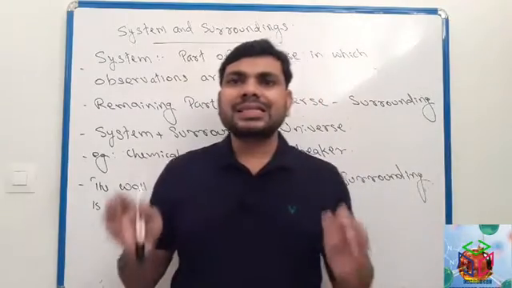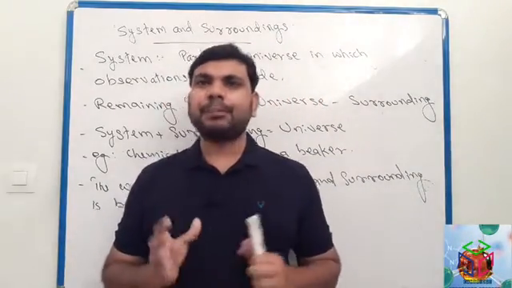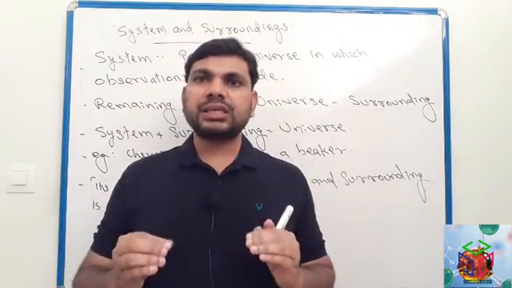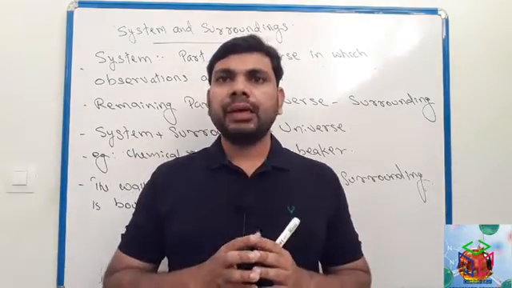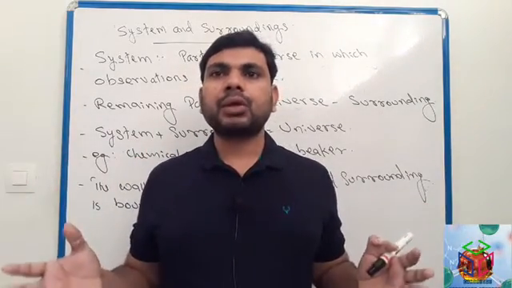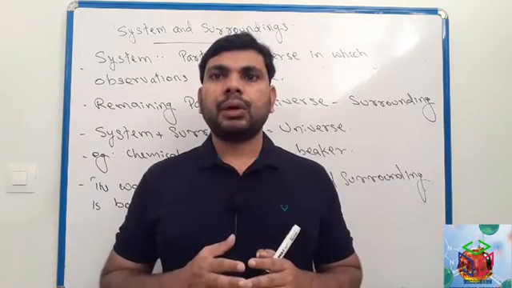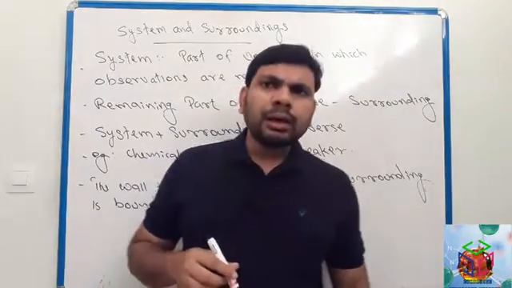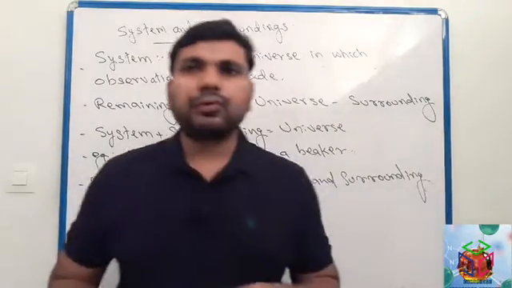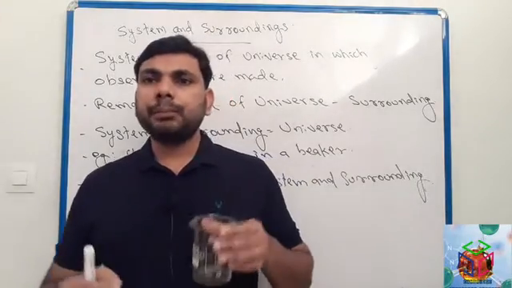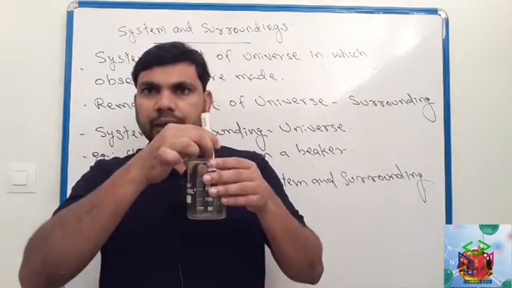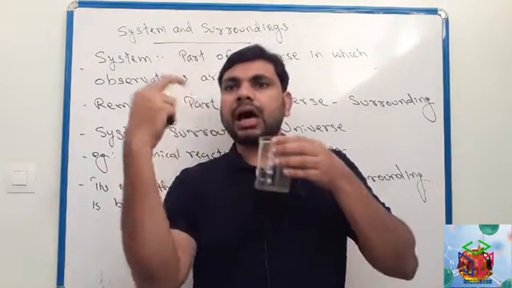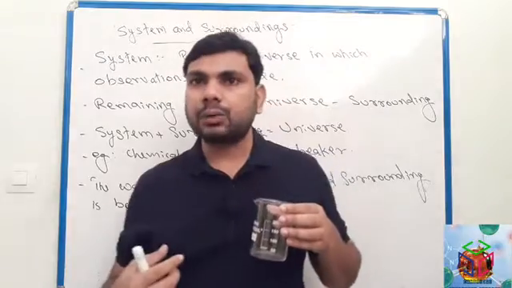So here we discussed system and surrounding. System means the part of the universe in which observation is made. The remaining part is called surrounding. Okay. Next we have to understand, I told you before one example: reaction mixture inside this beaker. The inner part of this beaker is system, and outside this beaker is surrounding.